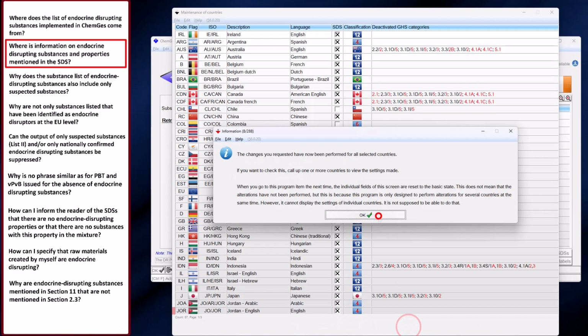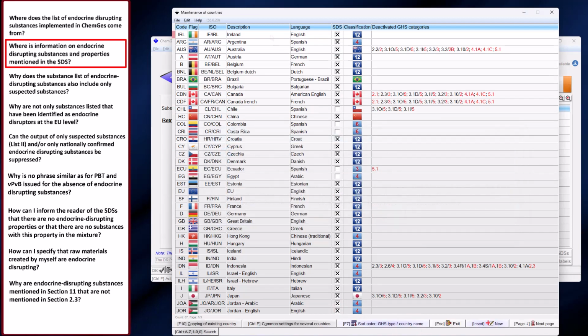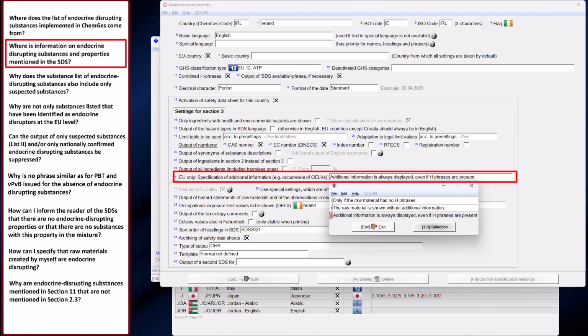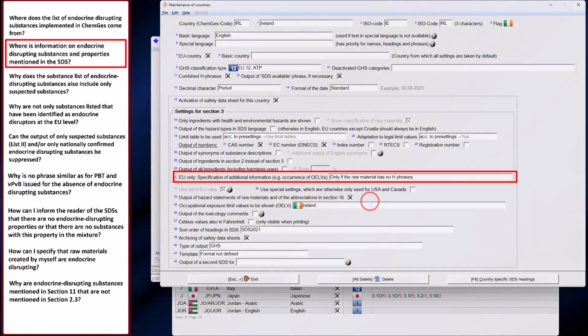You can also specify this for individual countries separately. To do this, go to the relevant country. There you will find the option, Specification of Additional Information, where you can set how the output should be done for the respective country.